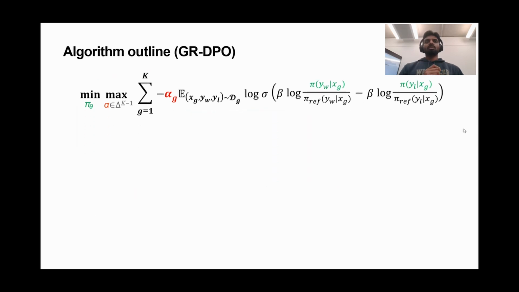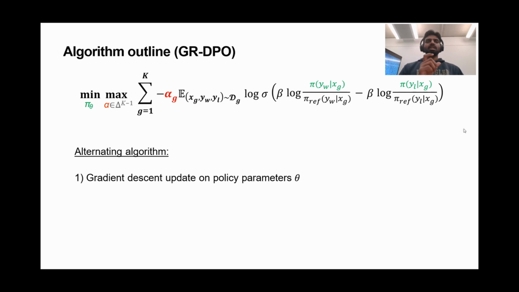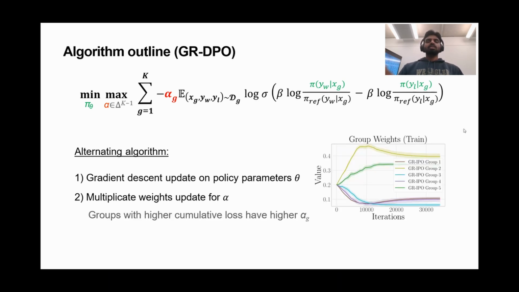We propose the following algorithm to solve this objective. The algorithm is of an alternating nature and it performs first a gradient descent update on policy parameters theta and a multiplicative weight update for group weights alpha. This ensures groups with higher cumulative loss have higher group weights alpha. Further, we analyze the convergence guarantees of our algorithm and provide sublinear regret for log linear policies.